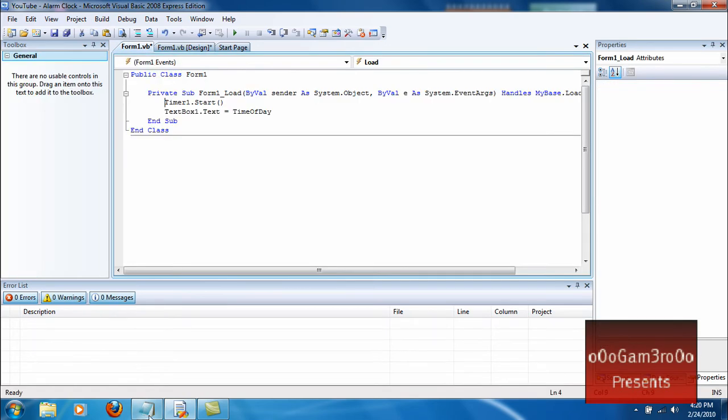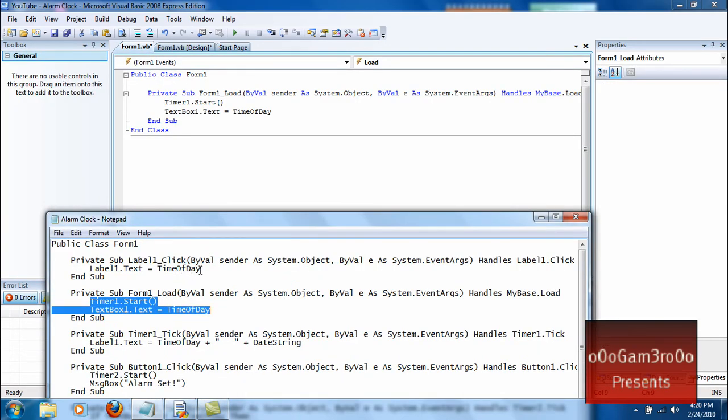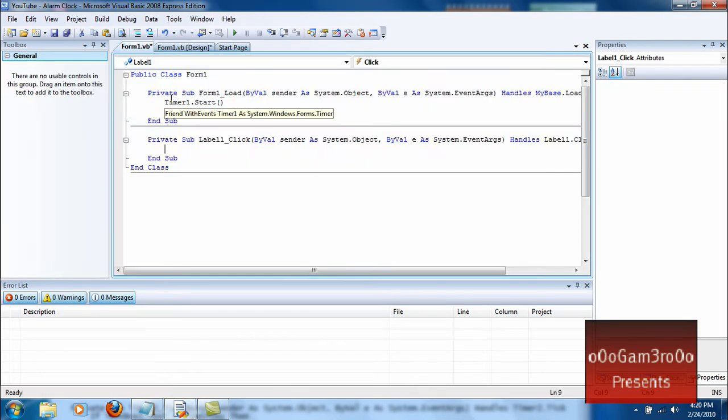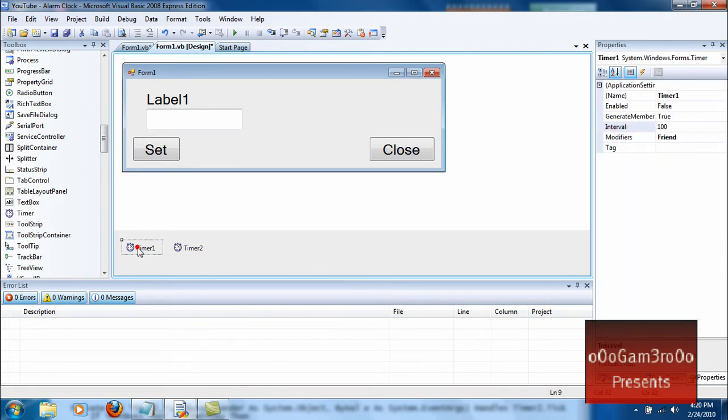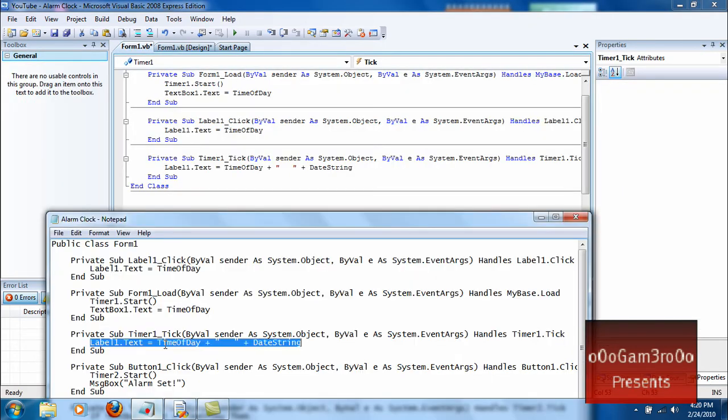Alright, go back in the code, copy the second code, double click the first label, paste that in there. Then go to Timer1.Tick, double click Timer1, paste that in there.